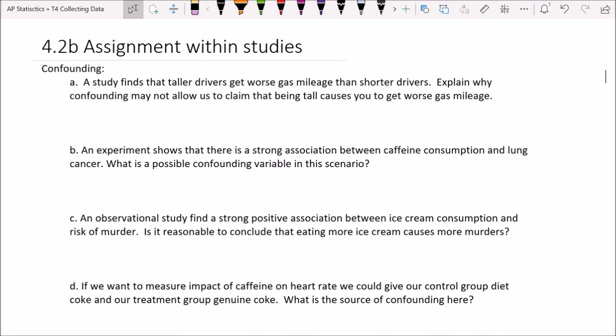And what we mean when we say assignment within studies is, in the last lesson we learned about how we would have different groups, like a treatment group and a control group. We're going to be learning, if you're a subject, or if there's an animal that's a subject, or if you're subjecting a tomato plant to different treatments, how do you decide which tomato plants get which treatment? That's what we're going to learn today.